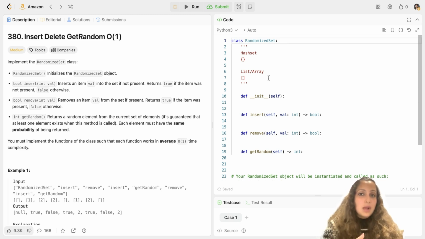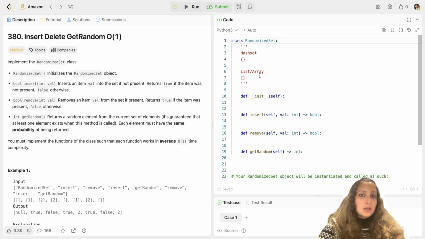To do that, you have to maintain a hash set along with a list or array. But converting a hash set to a list or array is O(n) time complexity itself. So you cannot just maintain a hash set and convert it to a list when you have to do GetRandom, because that's an O(n) task and you have to do an O(1) task. So we'll use additional space, and instead of maintaining just a hash set, we'll maintain both a hash set and a list or array.